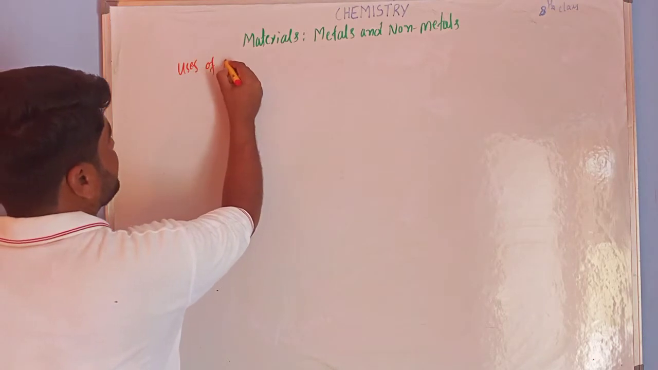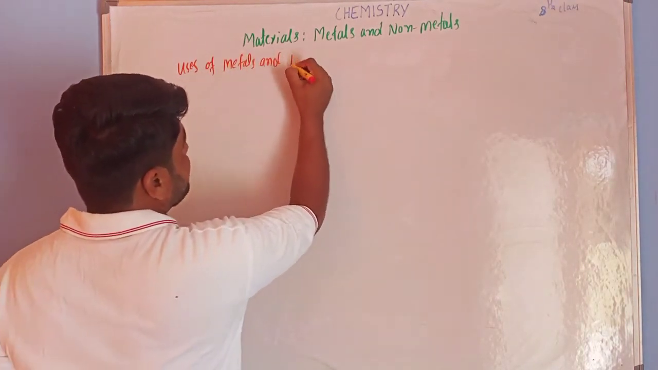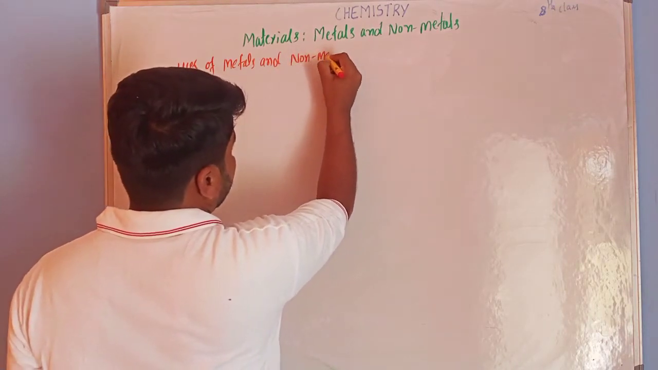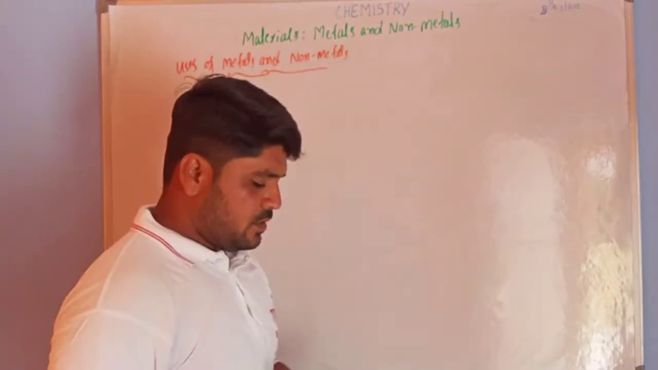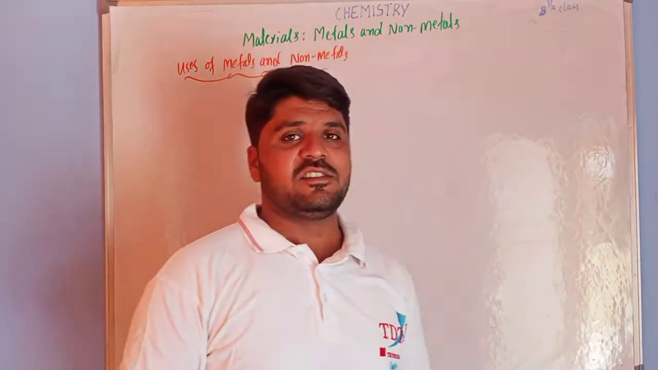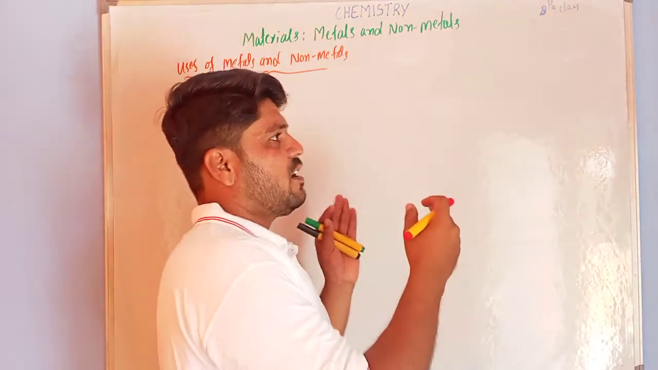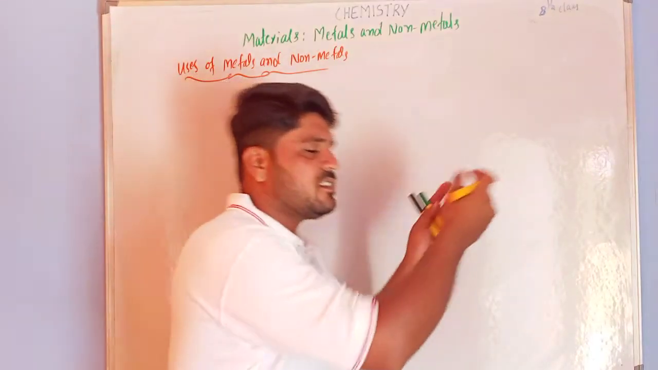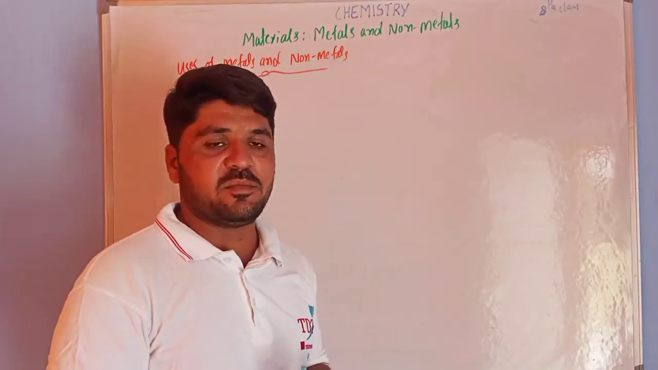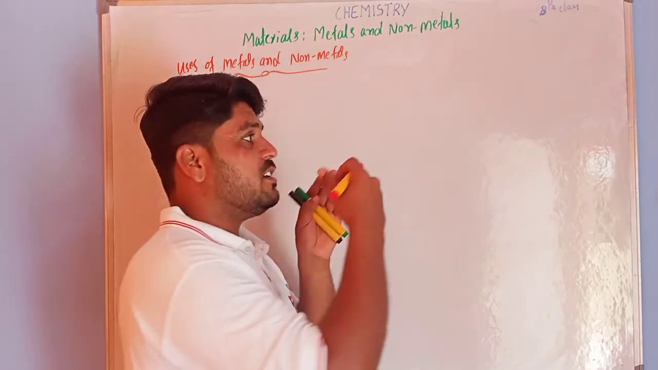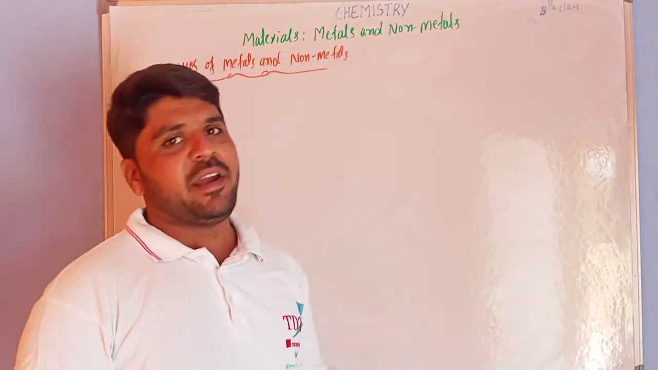Uses of metals and non-metals. In displacement reactions, we observe that more reactive metals can replace less reactive metals or elements, but less reactive elements do not displace the more reactive elements.